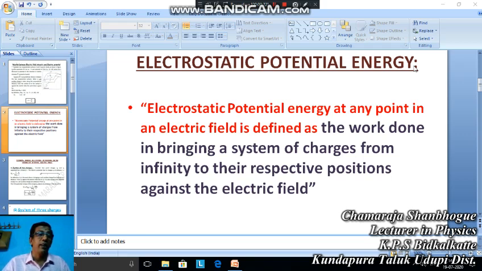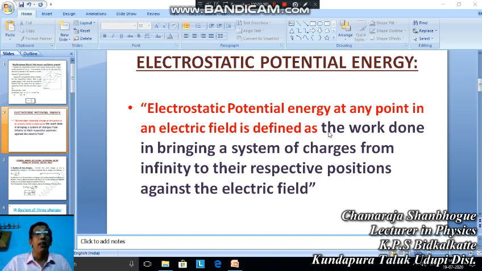To start with the definition of potential energy. Already in first year we studied that potential energy is nothing but stored energy due to the change in position or configuration. Here also, the meaning of electrostatic potential energy is similar.